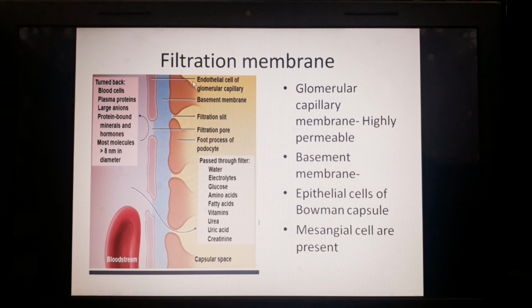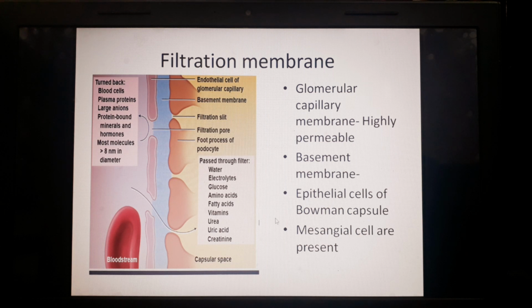And in between the three layers, there is the presence of mesangial cells also. These mesangial cells have contractile properties. So they regulate the GFR, and they are present along the capillaries. If they constrict, they make the lumen of the capillary narrower.